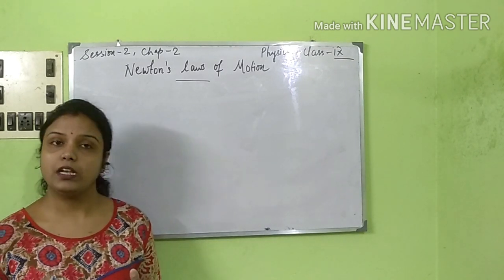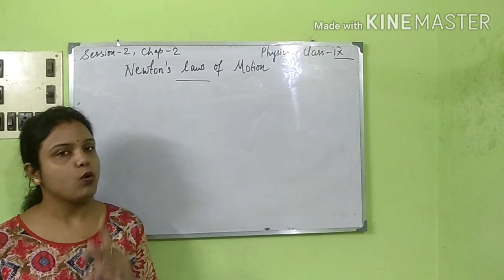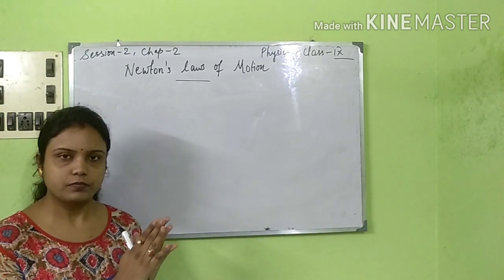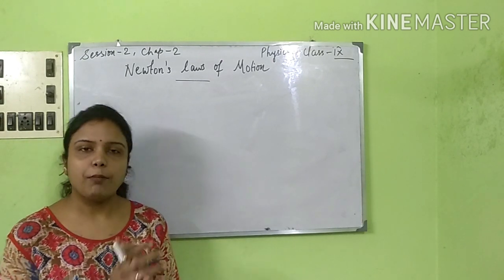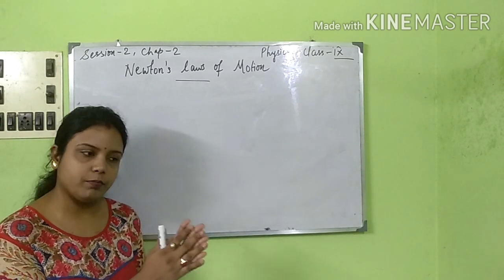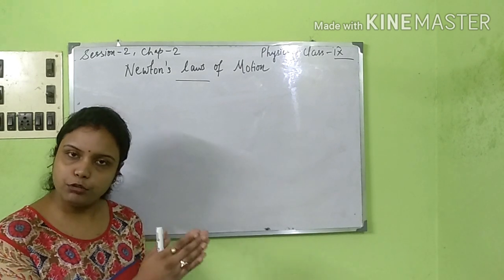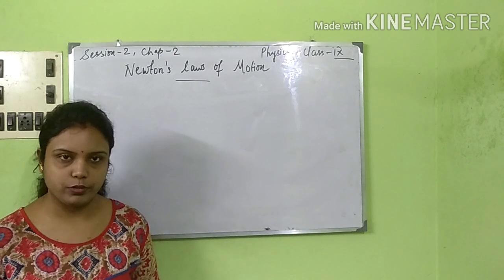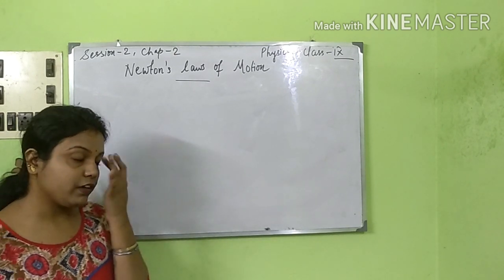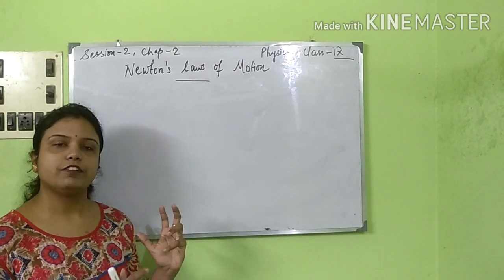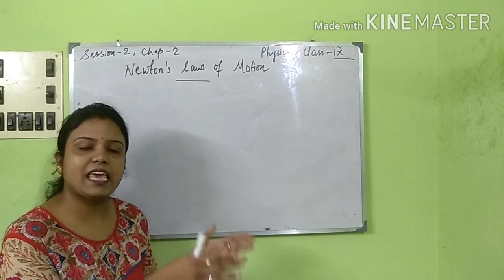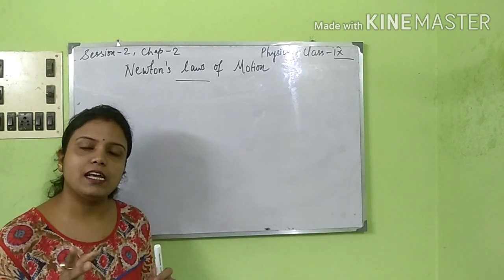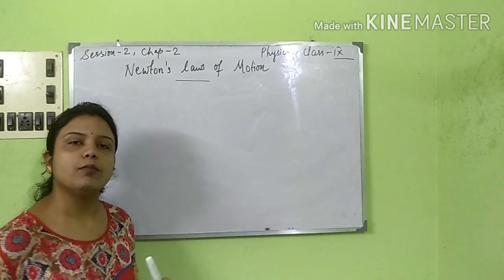Now coming back to inertia, we have two types of inertia. One is inertia of rest and the other one is inertia of motion. Now what is inertia of rest? A body continues to be in the state of rest due to inertia of rest until and unless an external force is applied to it. So if anything is kept on the table, it will continue to be in that particular position only until and unless you push it and make it move.